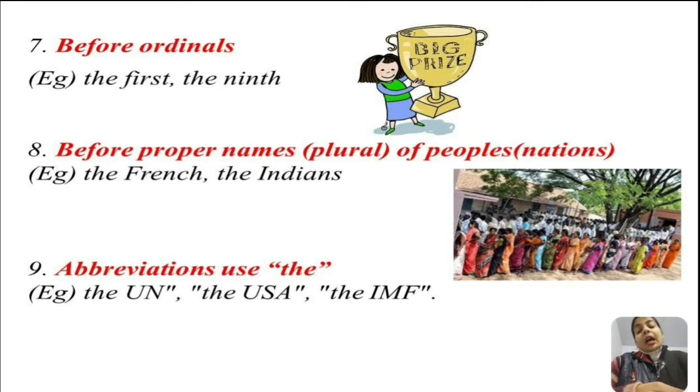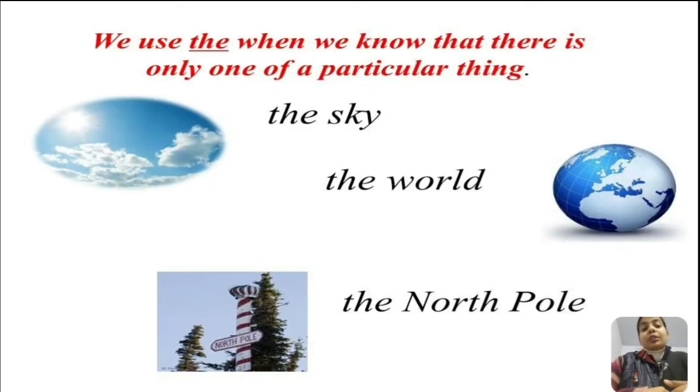So this is how we use the. I hope, students, you have understood where to use the definite article the. We use the when we know that there is only one of a particular thing, like the sky, the world, the North Pole.